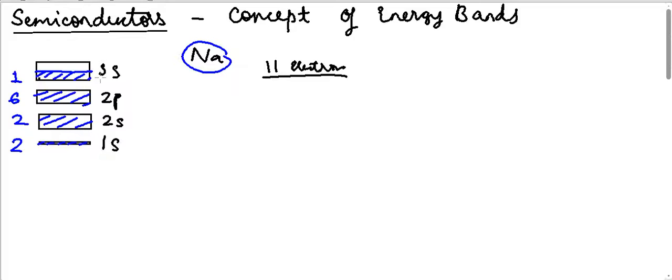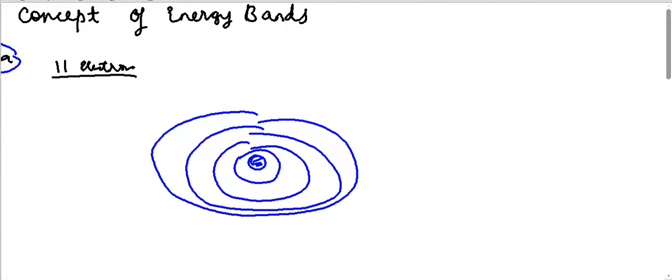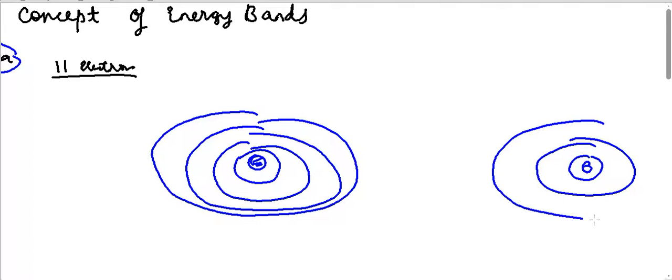Now what happens if I have two sodium atoms, or a metal piece which has many sodium atoms? Suppose two sodium atoms are very far away from each other. This is the nucleus, this is the 1s, this is the 2s, this is the 2p, and this is the 3s. Similarly, there is another sodium atom here, and these are its orbitals. The outermost is the 3s.